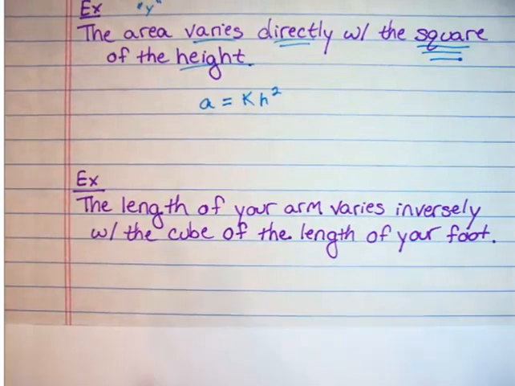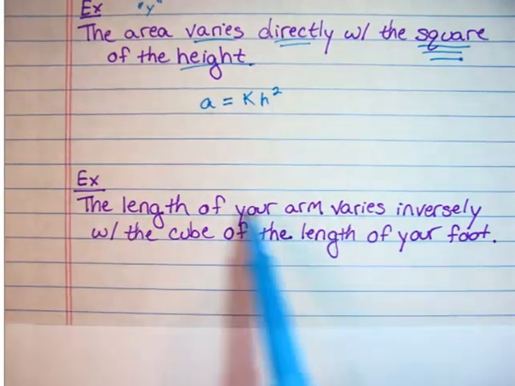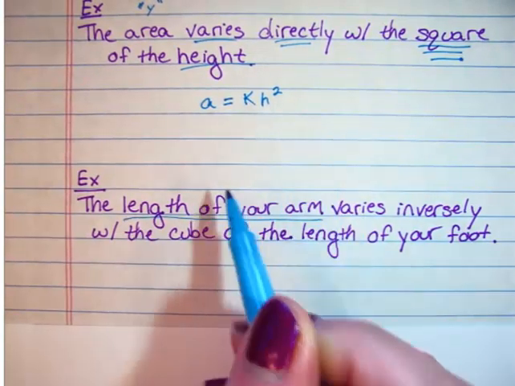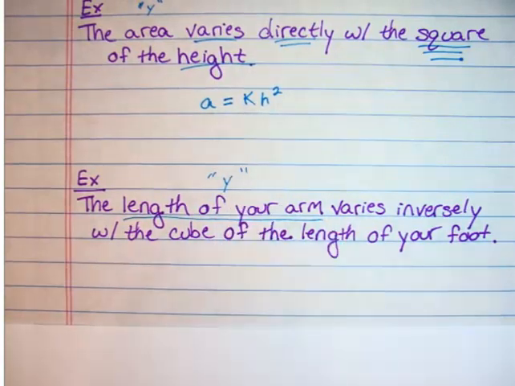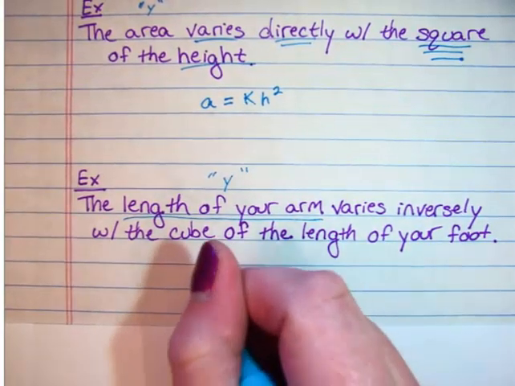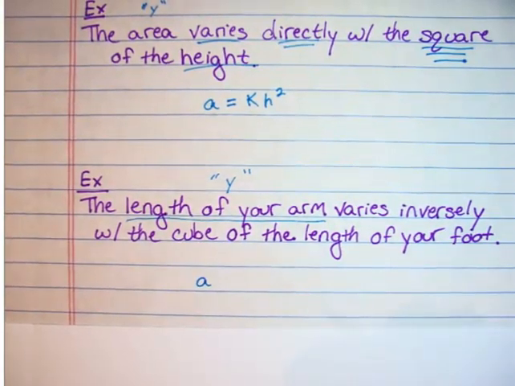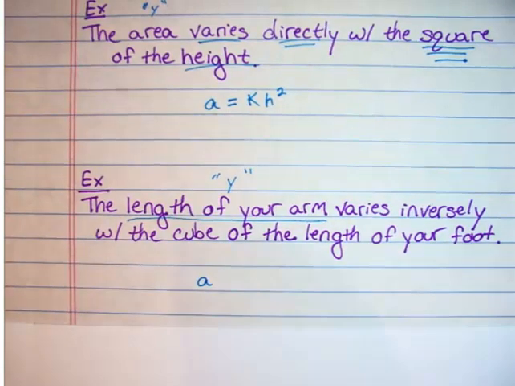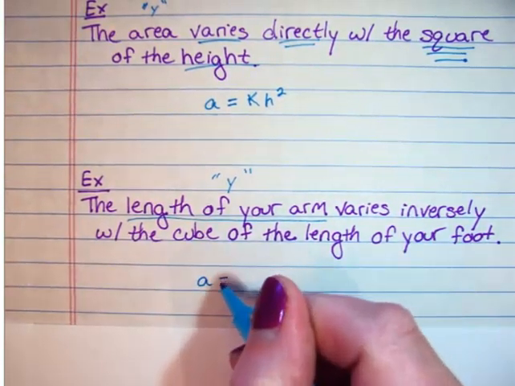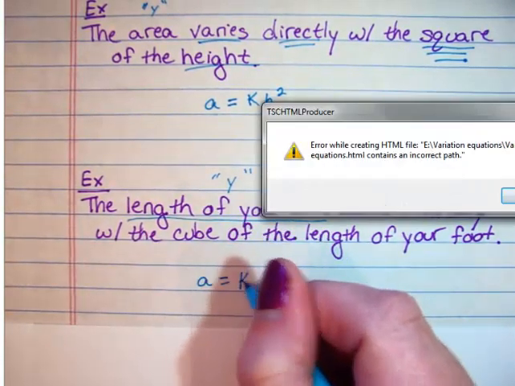So the length of your arm varies, which means this is that y value. And whatever variable you want to use for this, the length of your arm, so maybe I'll use an A for arm. Story problems, you will definitely be defining those. So A equals, it varies inversely, varies k.